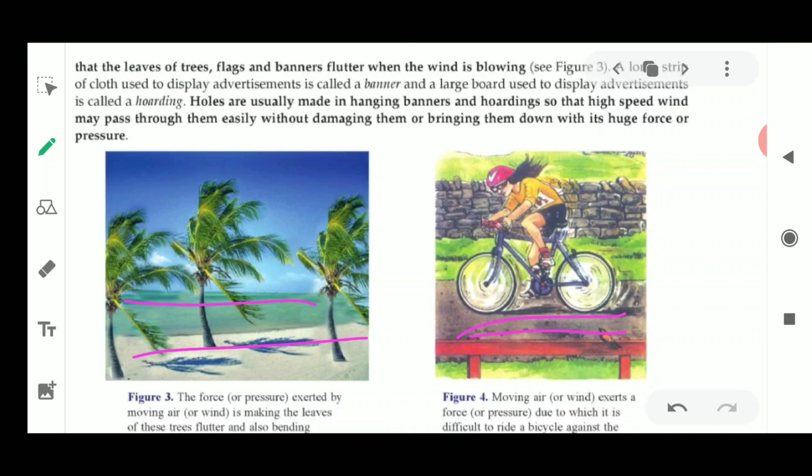Then if the wind is blowing, and you want to move in the direction opposite to the wind, which means the wind is blowing from this side and you are moving to this side on your bicycle, what happens? You will feel that air pressure when you are riding a bicycle against the pressure of this air. So these are some experiences which show that moving air also exerts pressure, not only on various objects but also on human beings.